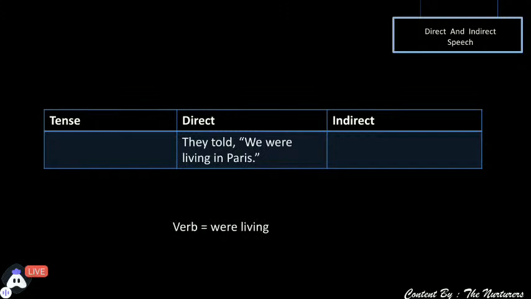ठीक है, हेल्पिंग वर्ब के साथ गेस करा. अब was were प्लस वर्ब में ing होता है, सो विच टेंस इज इट? was were प्लस वर्ब प्लस ing, it is the past continuous tense. So yes, we have guessed the correct tense. It is the past continuous tense. And how we will change it? Yes, we will write, first of all, what is the rule? was और were हमेशा had been में चेंज होते हैं.